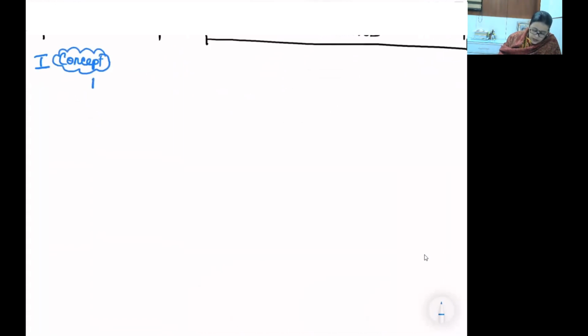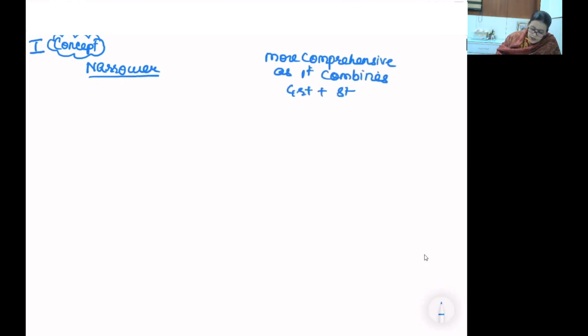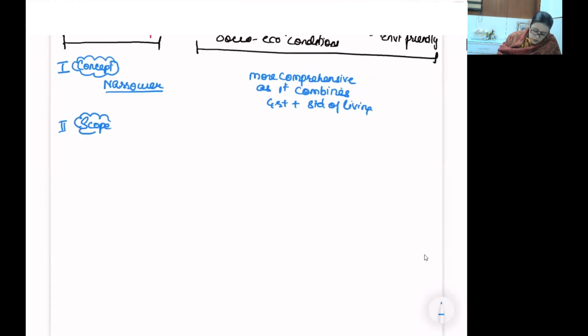Economic growth is a much narrower concept, whereas economic development is more comprehensive as it combines growth with standards of living. Second point of difference, scope of these two, economic growth and development.